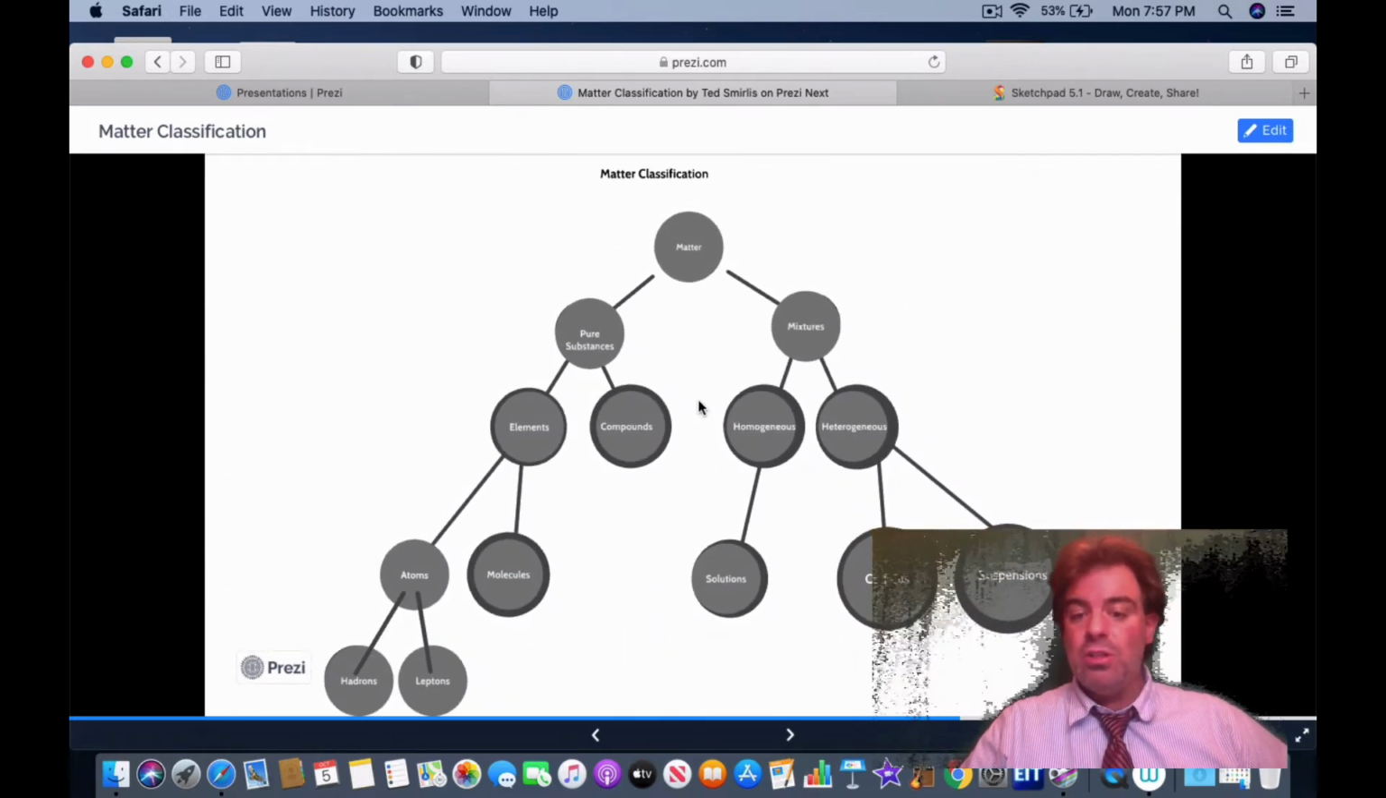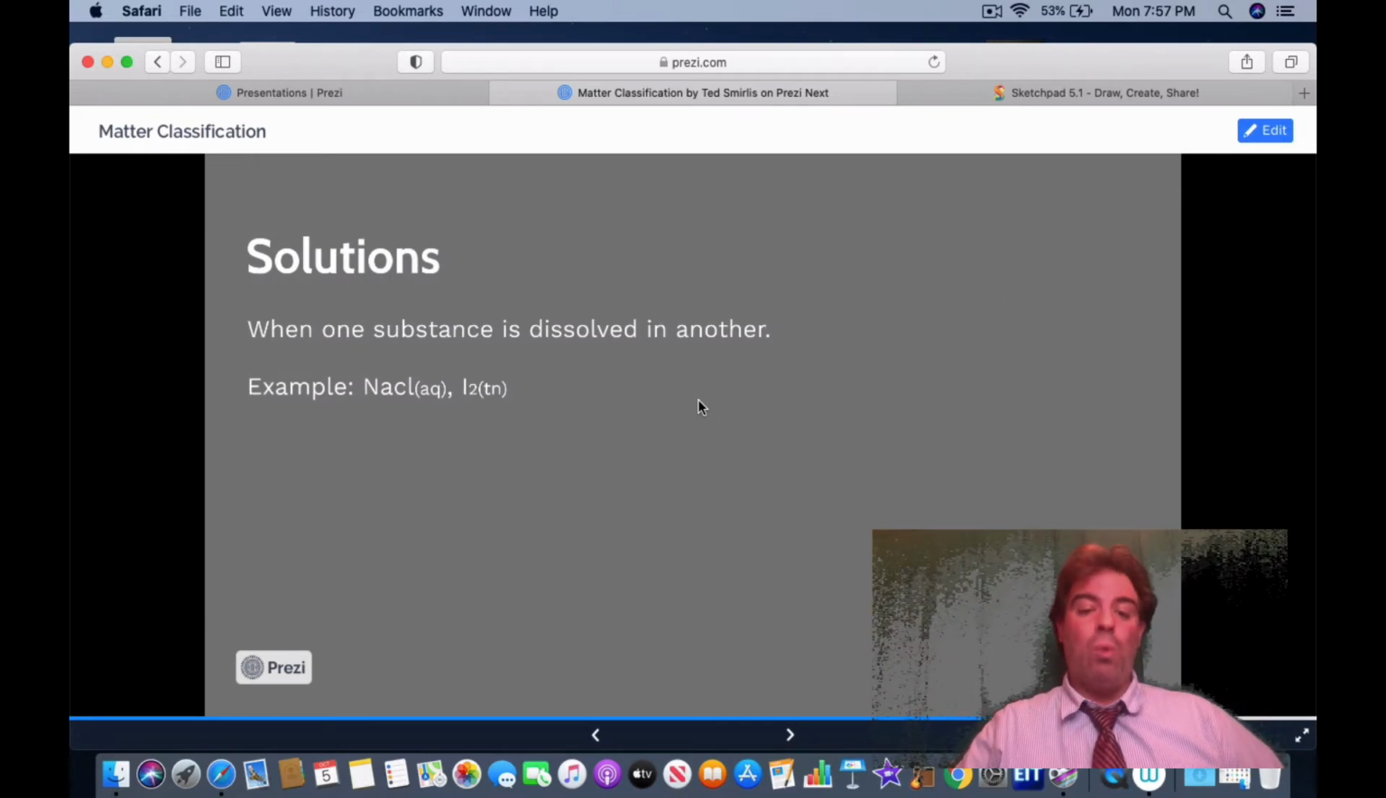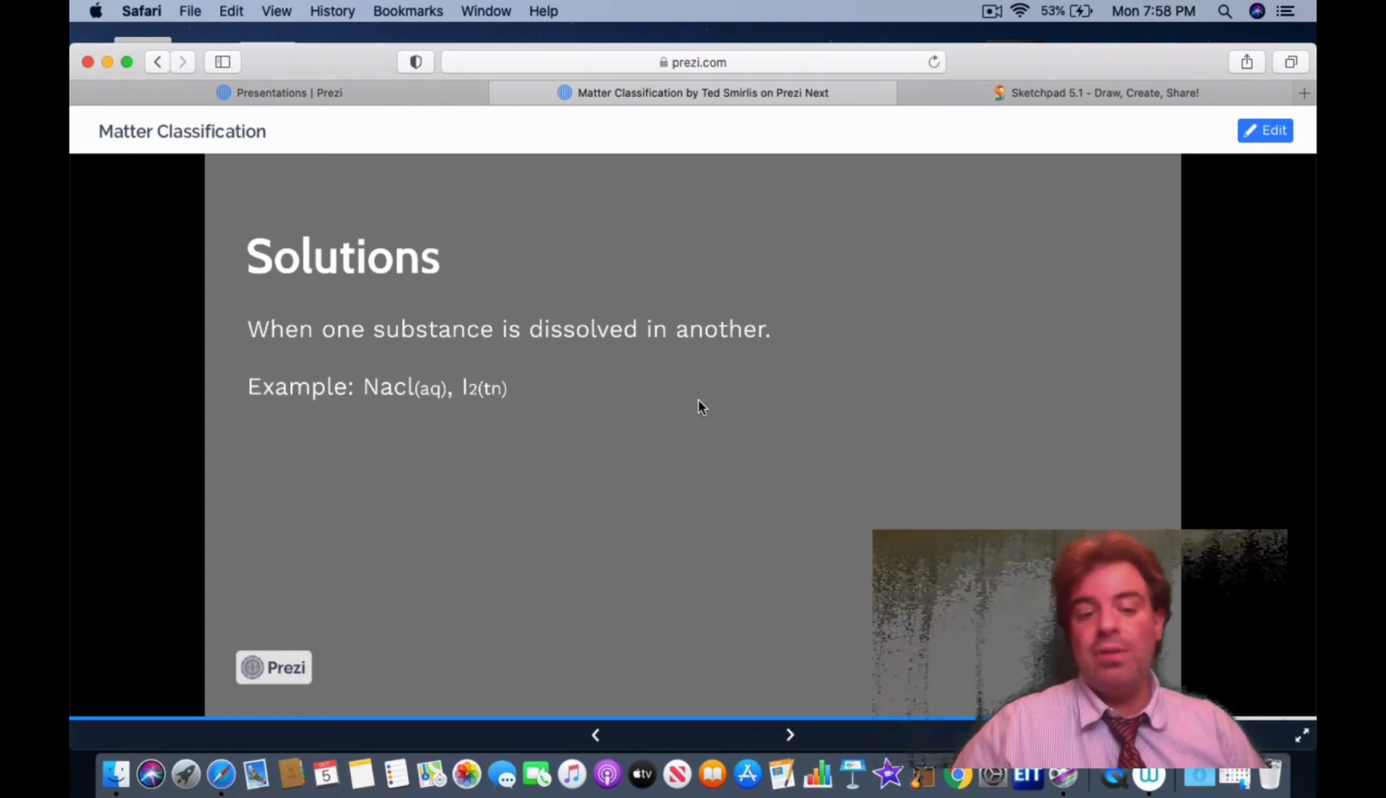The only homogeneous mixture that exists is solutions. A solution is defined as when one substance is dissolved in another. How are you going to recognize that? You're going to see a compound, let's say for example NaCl, and you're going to see the term AQ at the end, meaning aqueous. In this case, it means NaCl has been dissolved in water and it's now an aqueous solution of sodium chloride. Same thing happens with tincture. The only difference is that tincture, instead of being dissolved in water, is simply dissolved in alcohol. We're not going to see that many tinctures in class, but we're definitely going to see aqueous solutions.